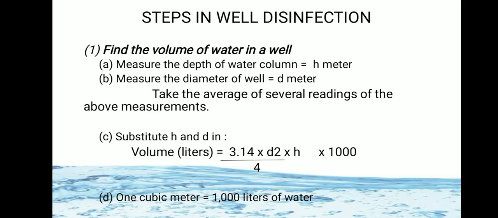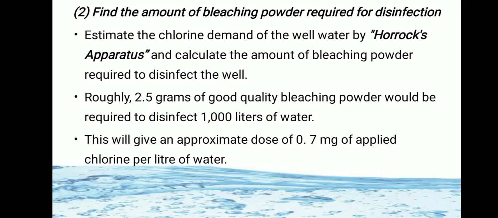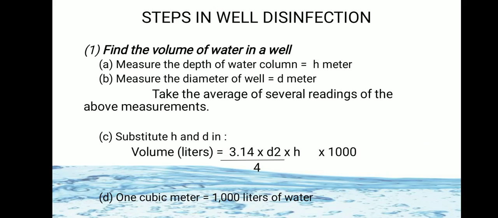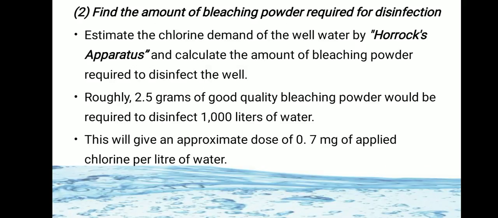So by substituting the depth of the water column and the diameter of the well, we can measure how much water is present in the well. So for well disinfection, first find the volume of the water present in the well. Second step, find the amount of bleaching powder required for disinfection.